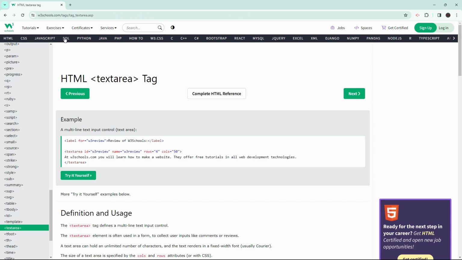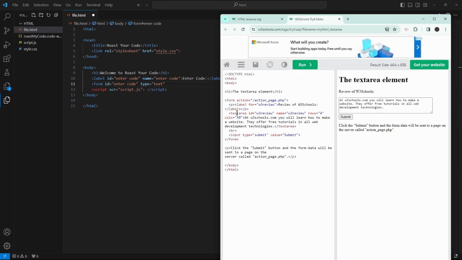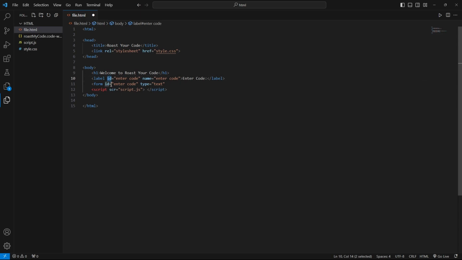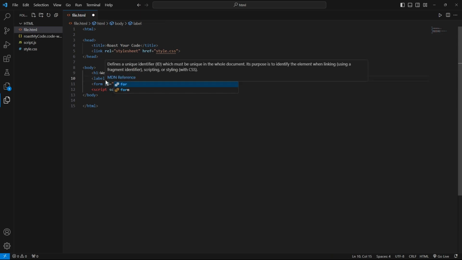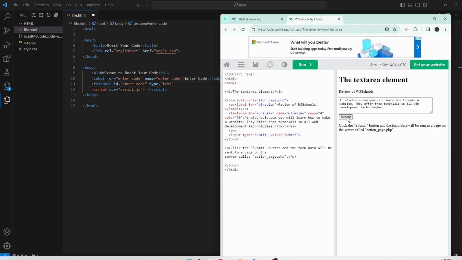W3Schools obviously is my boy. Okay. So let's just look at this. Okay, so you don't change the thing, you just change this. Hopefully. And then this is an ID. See, I'm rusty, and obviously forgetful, not really. Or I am forgetful of what I've learned. But it's always useful to learn. Textarea. There you go. See, I'm not going crazy, at least I think.